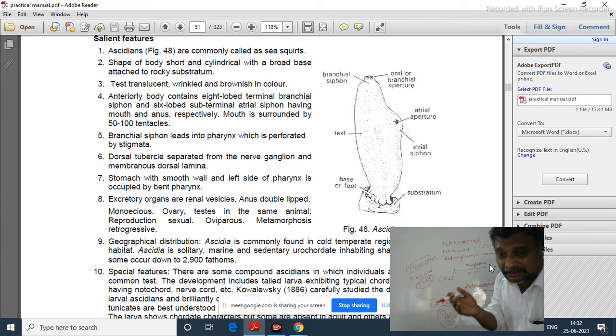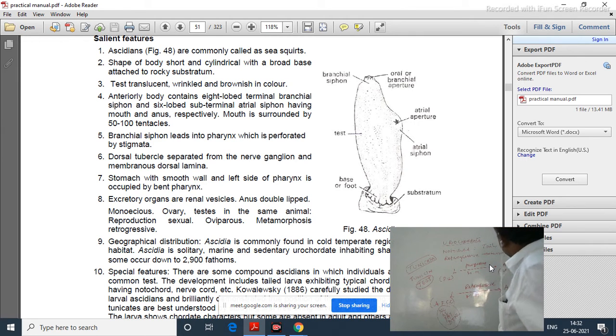Another name is also given to them, that is Tunicata, because of tunicin, a protein present in their body wall, which forms the test. So that test is made of tunicin, hence it is called Tunicata. Okay, and